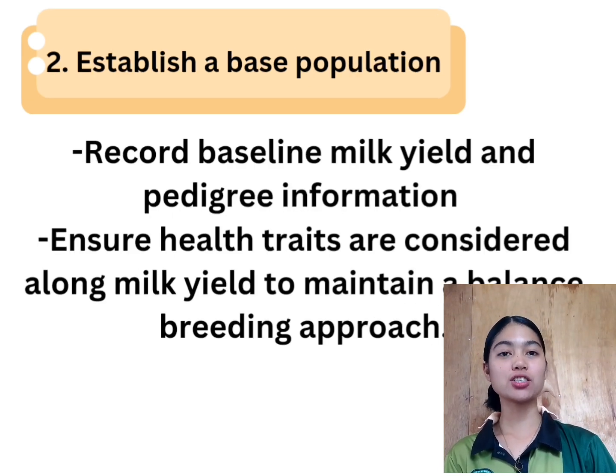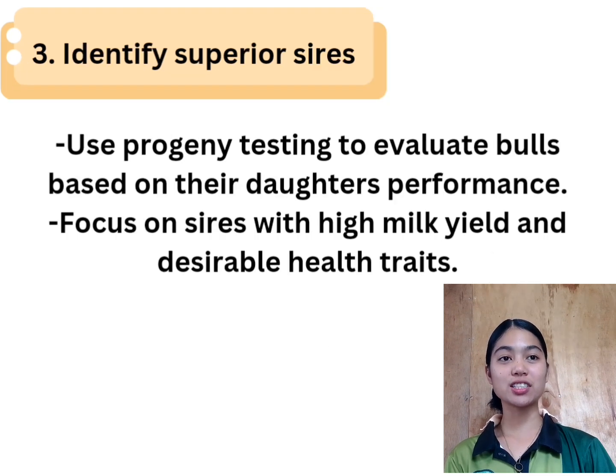Second, establish a base population. Record baseline milk yield and pedigree information, ensuring health traits are considered alongside milk yield to maintain a balanced breeding approach. Third, identify superior sires. Use progeny testing to evaluate bulls based on their daughters' performance. Focus on sires with high milk yield and desirable health traits.